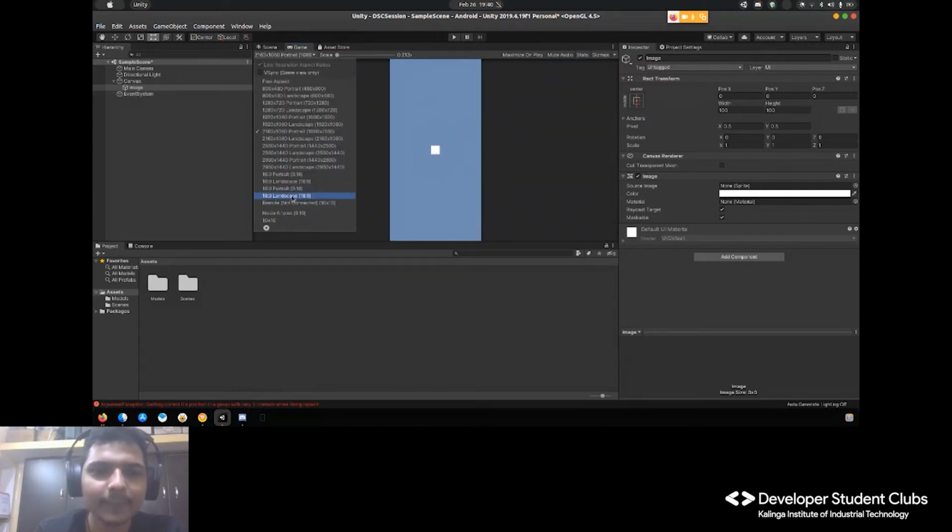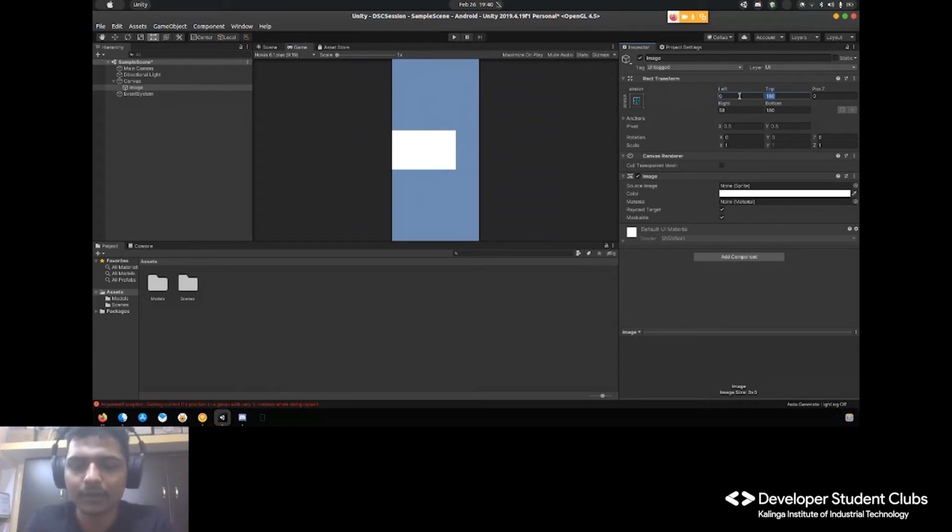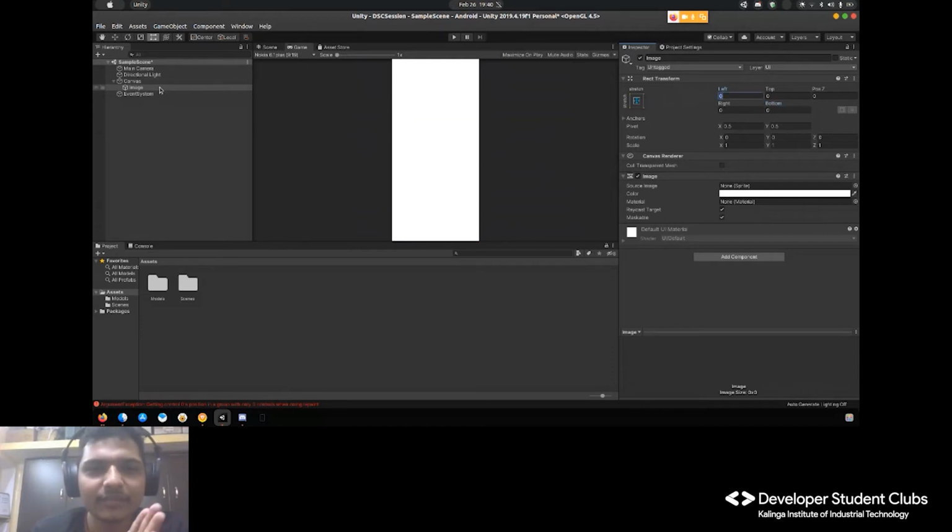it's always remaining in the center. Okay. Now, with the same thing, I will say, please stretch it, whatever be the device. Please stretch the screen of this black. So what I do, I make it 0, 0, 0. That is, from the boundaries, there should be 0 difference between my base. Let me call it base. I clicked on that, then F2 and make it base background. I asked it to stretch, and the second thing I asked is to keep this thing 0, 0, 0 distance from the boundary.